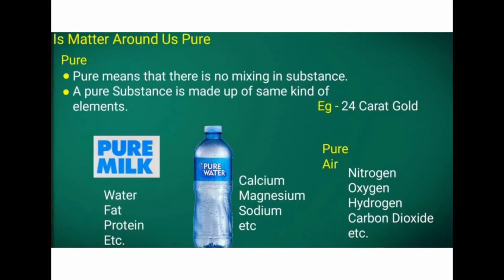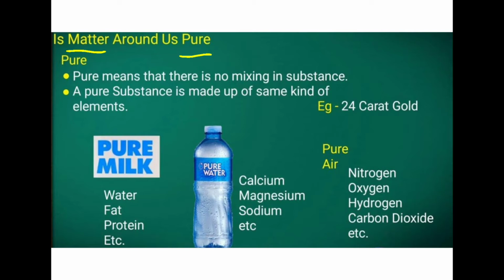Before going into the chapter, we should understand the name of the chapter, that is, Is Matter Around Us Pure? First, understand what is matter and what is pure. Matter, we already know the definition: anything that occupies space and has mass is matter.